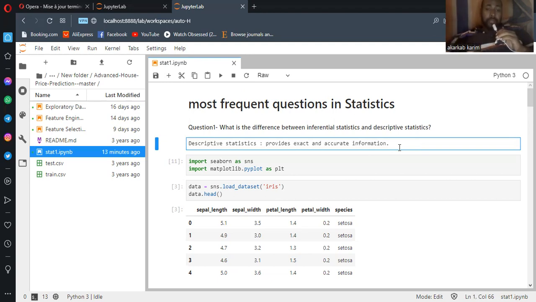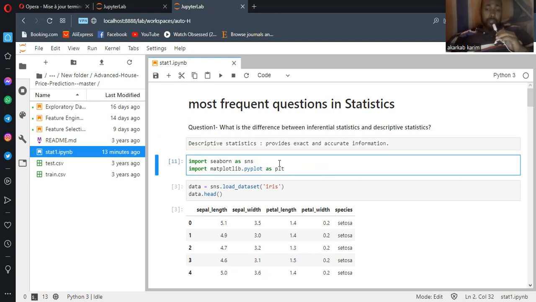Here I will give you an example using a package in Python, Seaborn, which has a function called load_dataset, and it also has some datasets just for education. I use one of them.